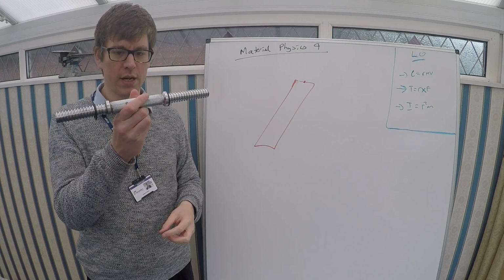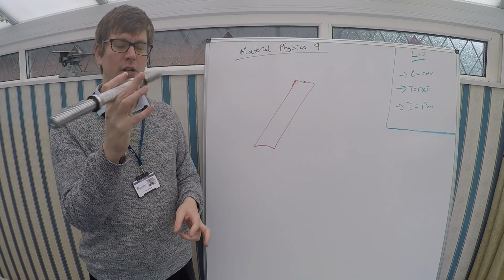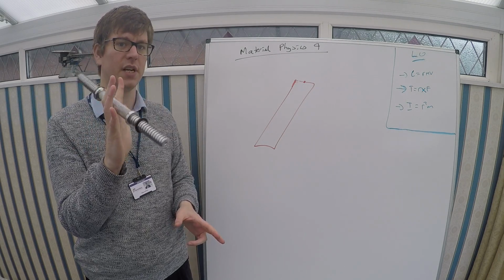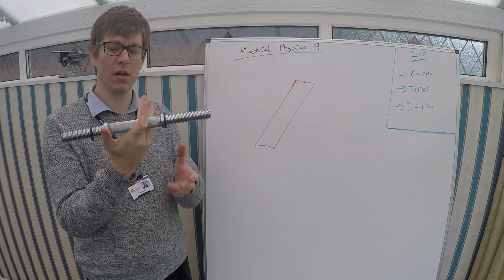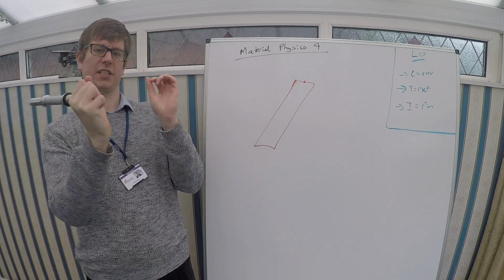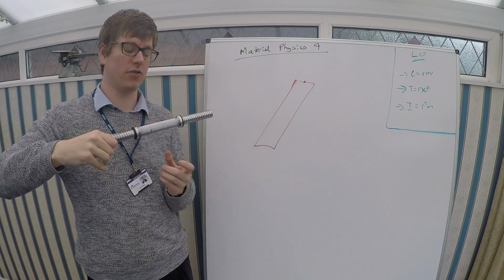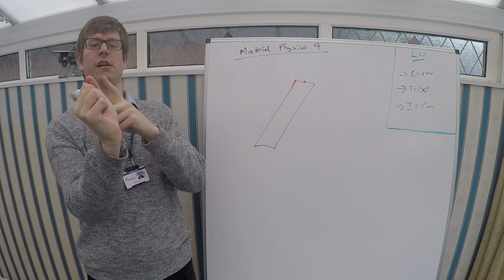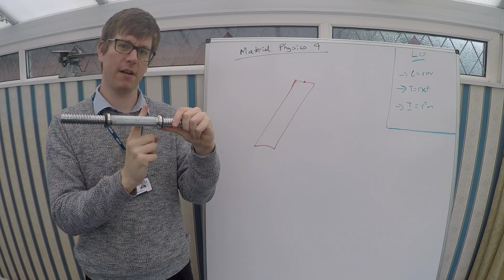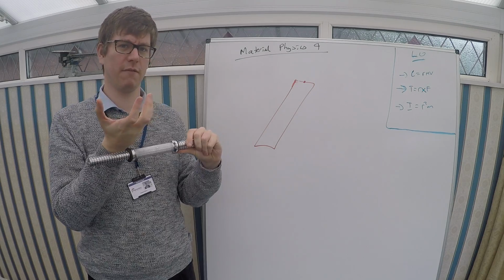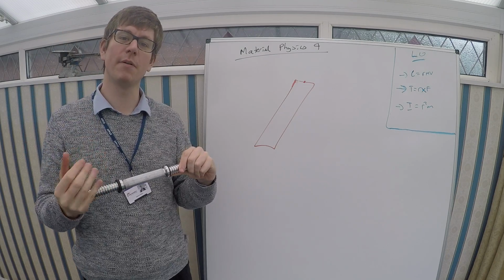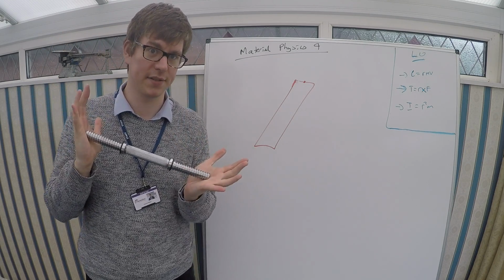Consider this metal bar. If I turn it in the middle, you'll see it turns extremely easily. A small amount of torque, turning force, gives us a lot of angular velocity. Whereas if I hold it by the end, it takes so much more force to spin the bar. It's a real effort. You can try this at home. Much, much easier to spin it here than here. So the mass of this bar hasn't changed, but depending on where we spin it from, it takes a different amount of turning force to spin, therefore the moment of inertia has changed. And this should tell us the moment of inertia is not just dependent on mass.